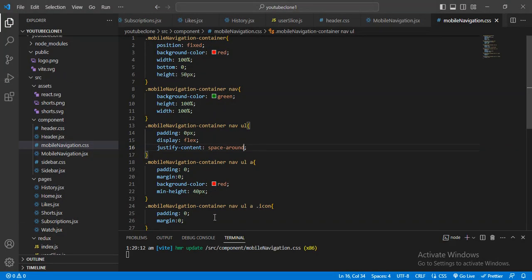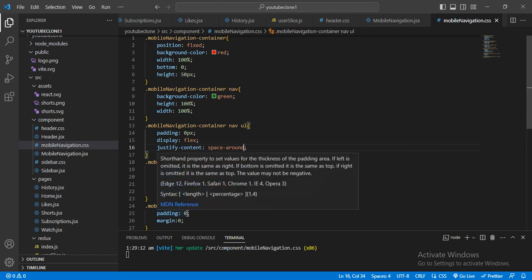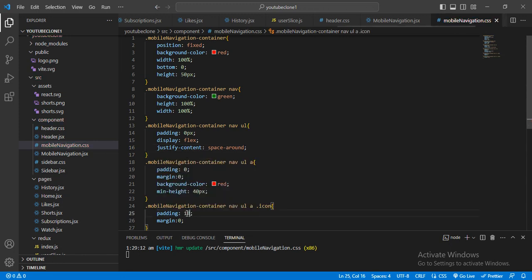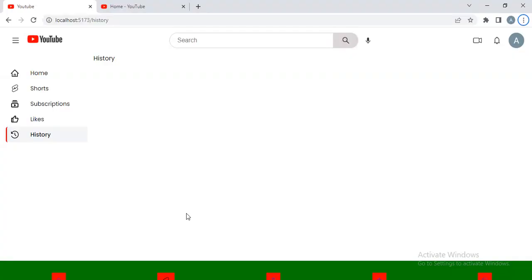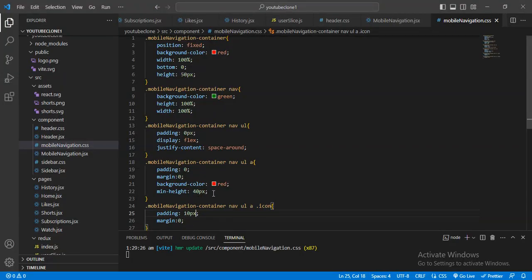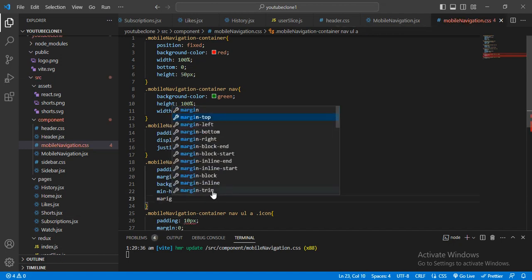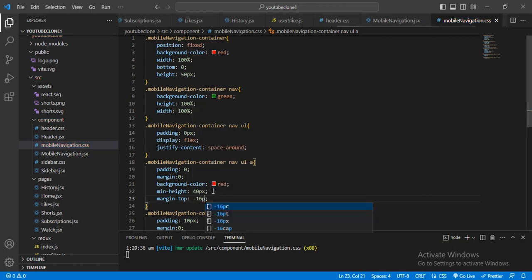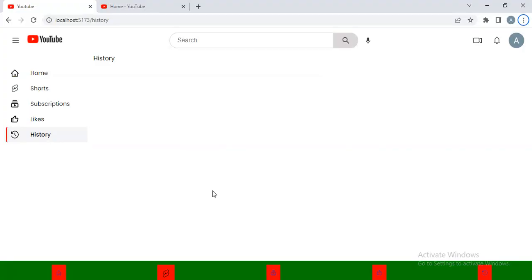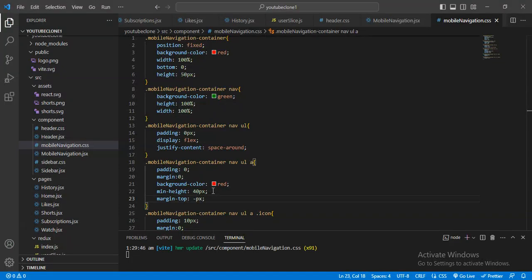Here I will add padding 10 pixel, and it will go below this. Instead of going below, I will give here margin top minus 16 pixel, minus 20 pixel, 25.